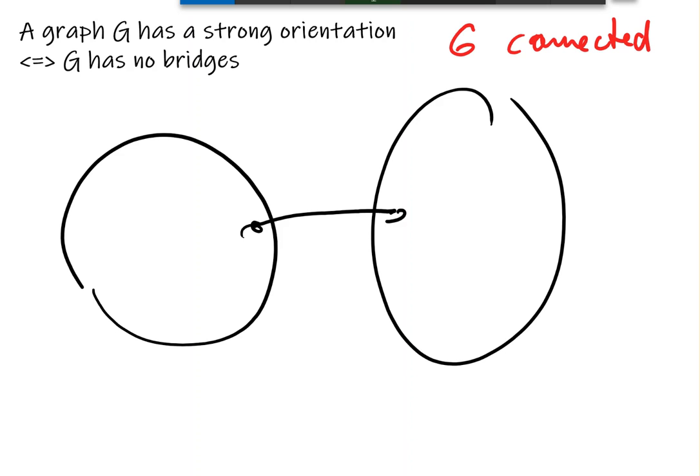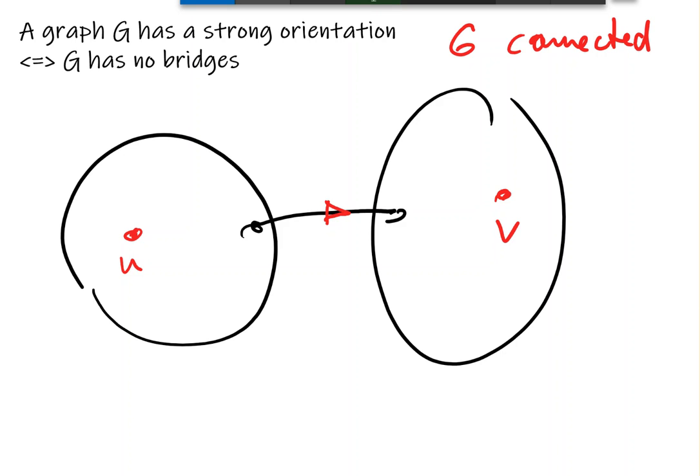So if we have a bridge, it's obvious that we cannot orient this so that the resulting digraph is strong, because if we direct the edge that way, then we might be able to go from U to V, but certainly not vice versa, because the only way to get from V to U is using that edge, but this edge goes the wrong way. So you can't do it. And vice versa, if we direct it the other way, it couldn't work. So that means that if we have a strong orientation, we certainly don't have bridges. So let's look at the other way around.